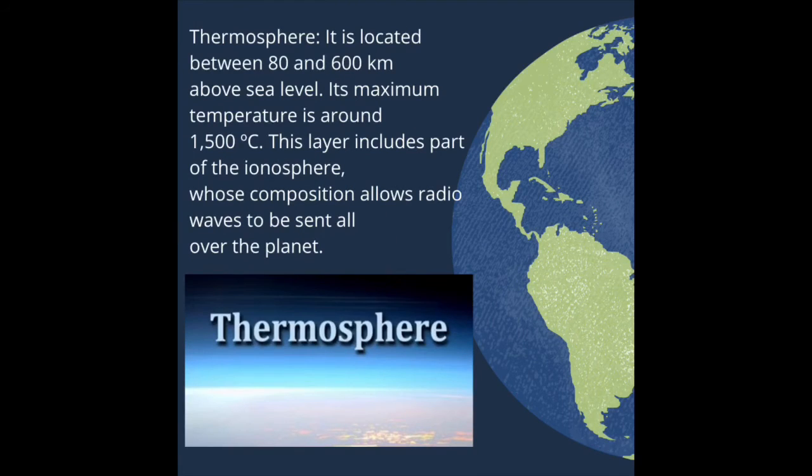Thermosphere. It is located between 80 and 600 km above sea level. Its maximum temperature is around 1,500 degrees Celsius. This layer includes parts of the ionosphere, whose composition allows radio waves to be sent all over the planet.